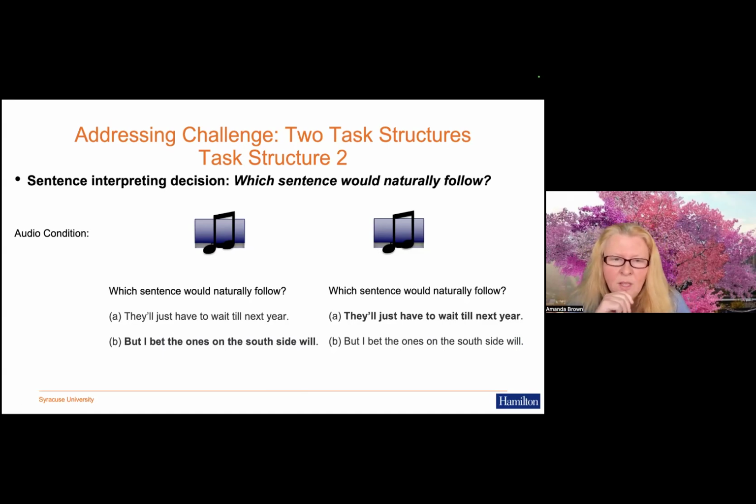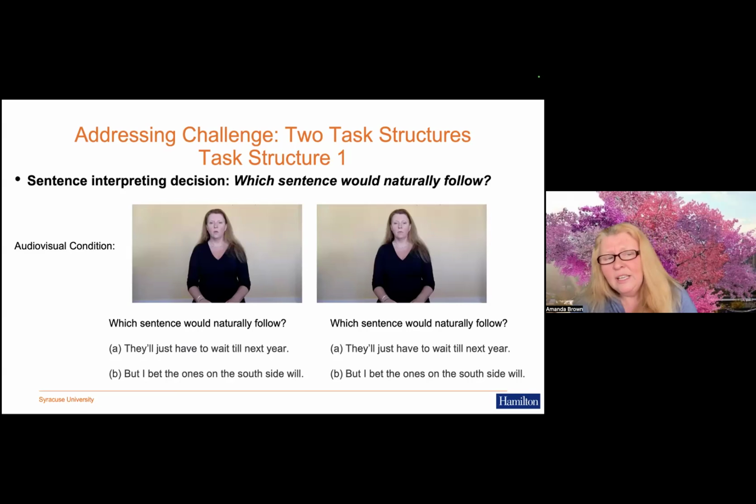So the first one is some of the magnolias will bloom, and the second one is none of the magnolias will bloom. And similarly for the audiovisual condition, and you've already seen these, but they had to do the same thing, decide which sentence would naturally follow. So this is a sentence interpreting decision.